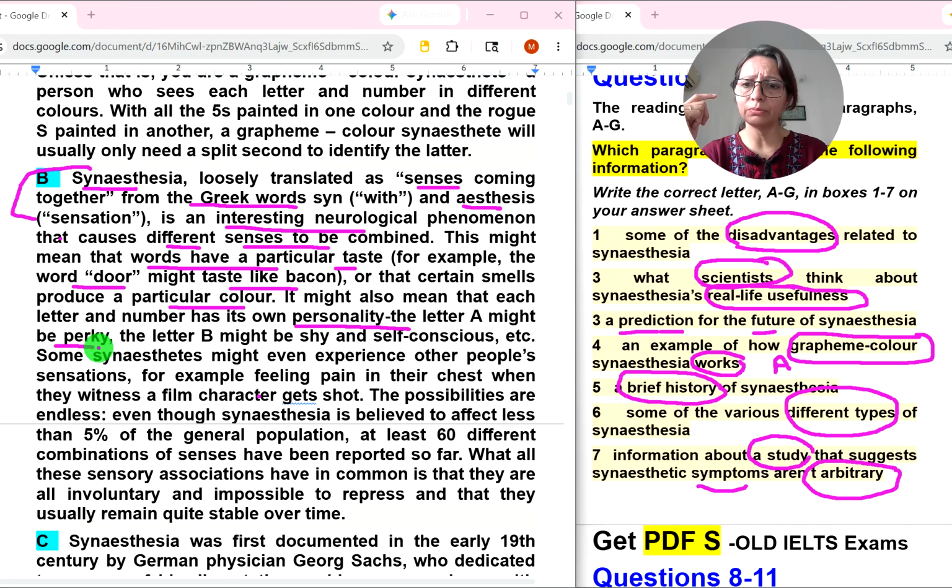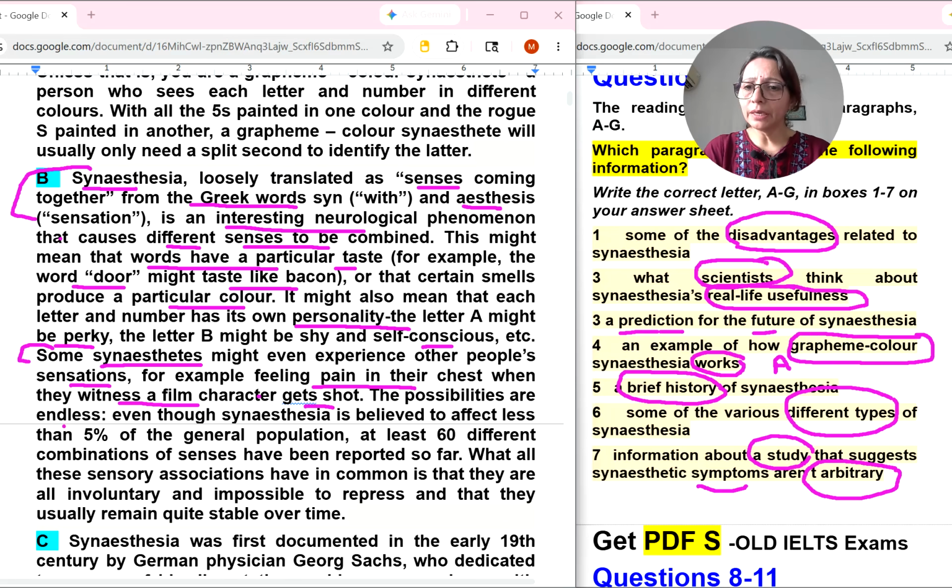Letter A might be perky, the letter B might be shy, self-conscious, etc. Some synesthetes might even experience other people's sensations, for example feeling pain in their chest when they witness a film character get shot.